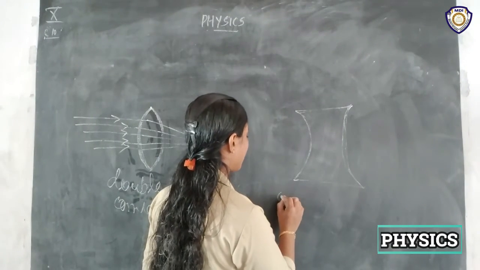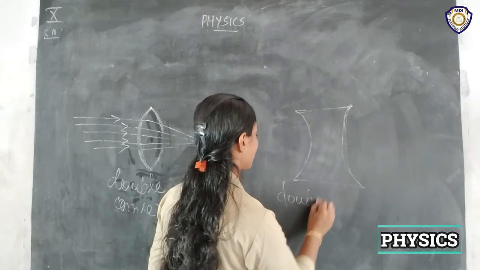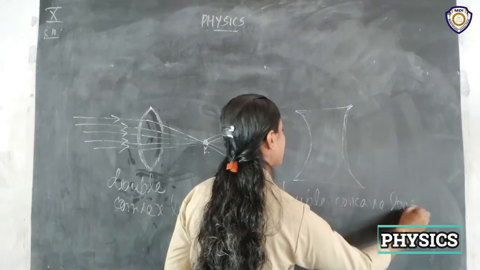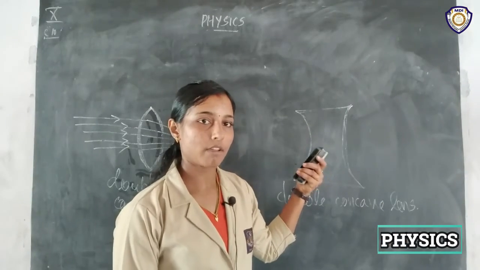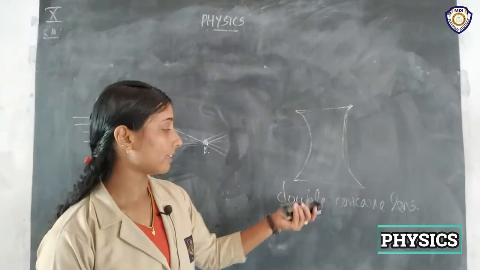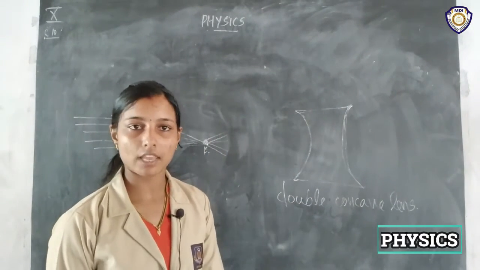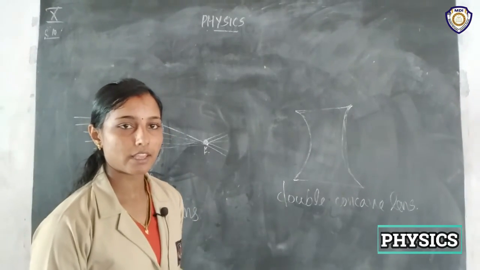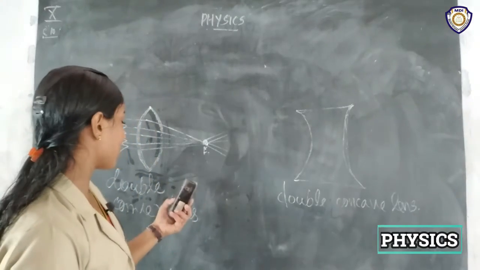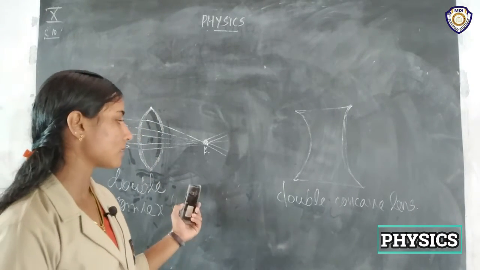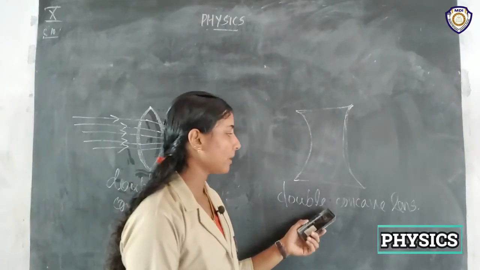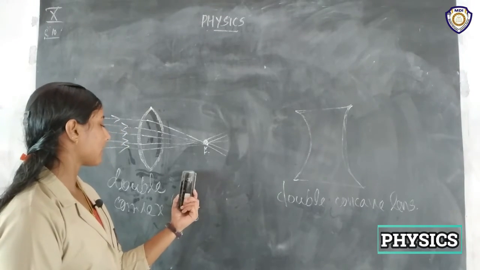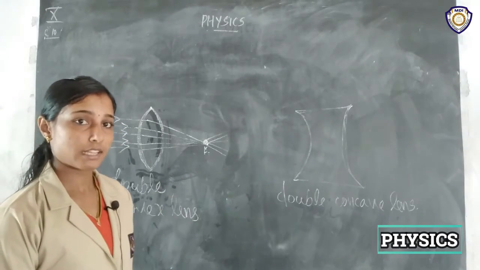So this is a double concave lens, or we can say a biconcave lens, or simply we can say this is a concave lens. Okay, so these are the two lenses we have to study in more detail. A double convex lens is also known as a convex lens. A double concave lens is also known as a concave lens. And one more thing, here we see the convex lens is a converging lens, right?